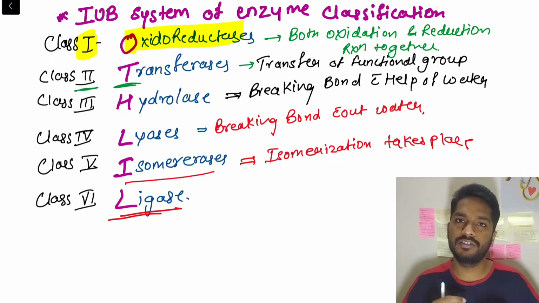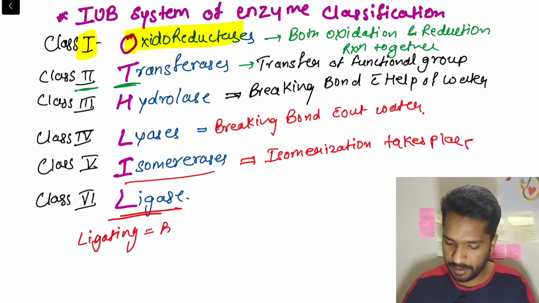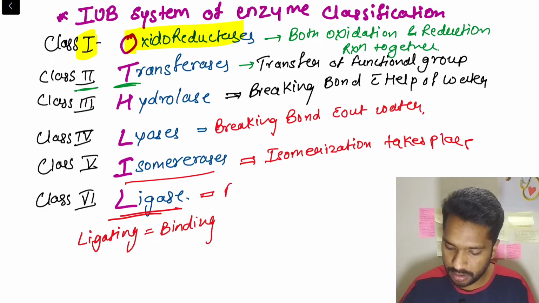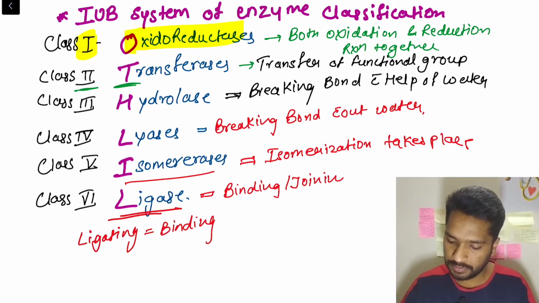To bind anything is called ligating anything, right? Ligating equals binding. So similarly, the ligase enzyme is used to make a bond. Binding or joining two molecules is done using ligases.